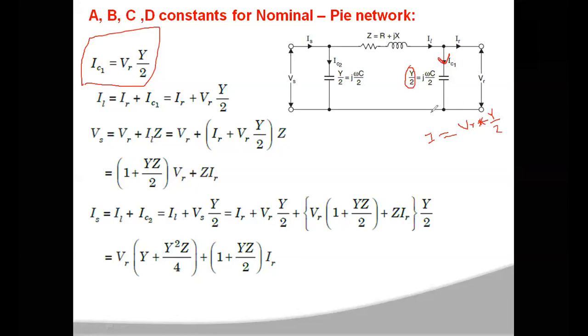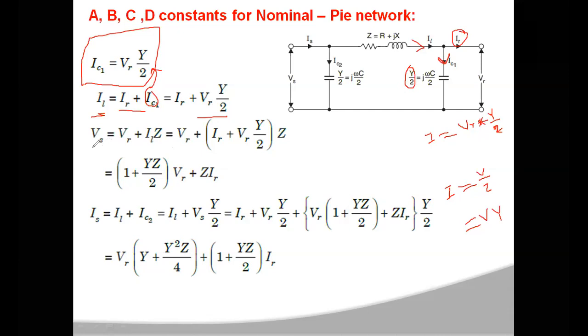If you represent with impedance, I is V by Z; with admittance, it is V into Y, and here Y is Y by 2. Then what about IL? IL is the current flowing through the transmission line impedance Z. IL is equal to IR plus IC1, and IC1 is VR into Y by 2. So IL is equal to IR plus VR into Y by 2.